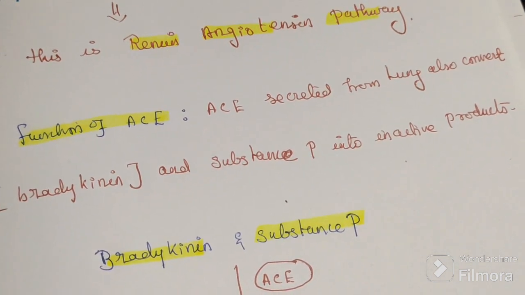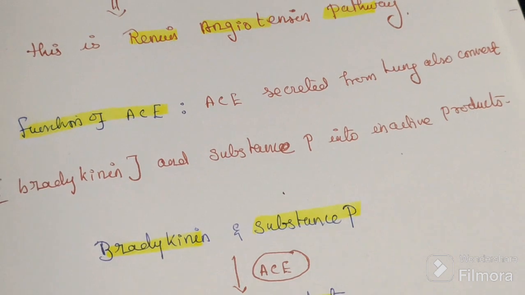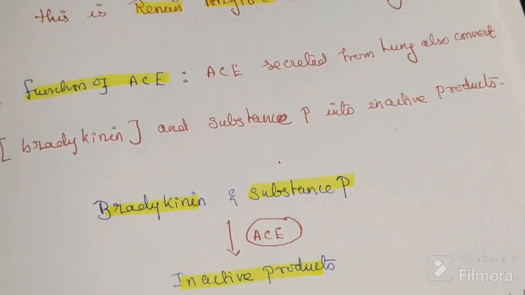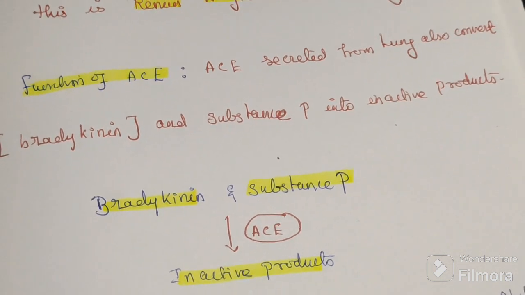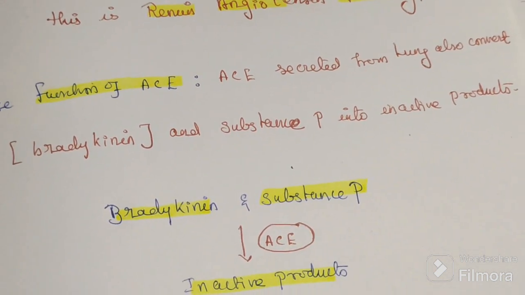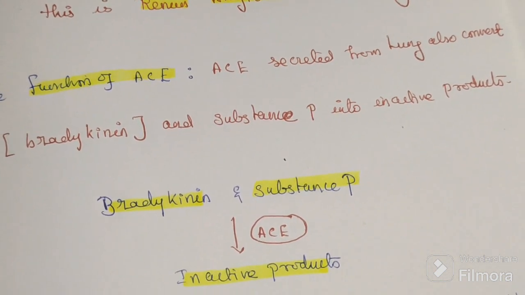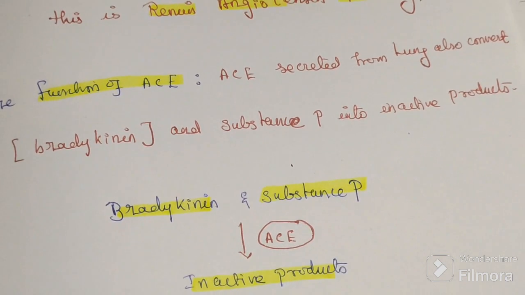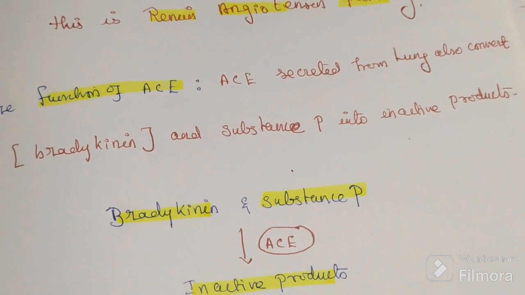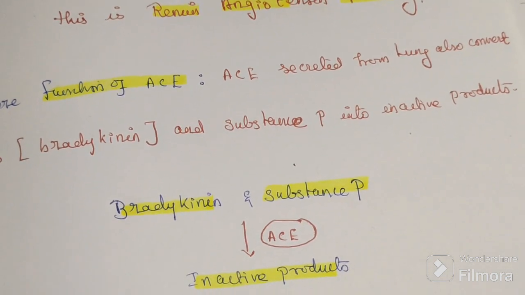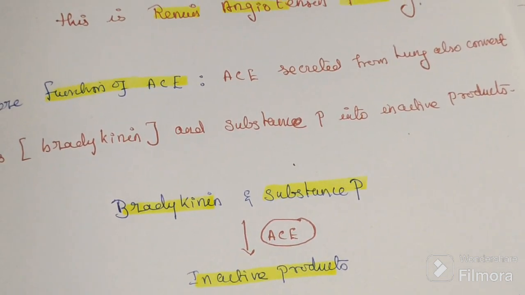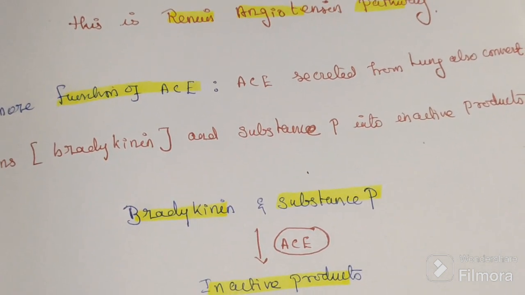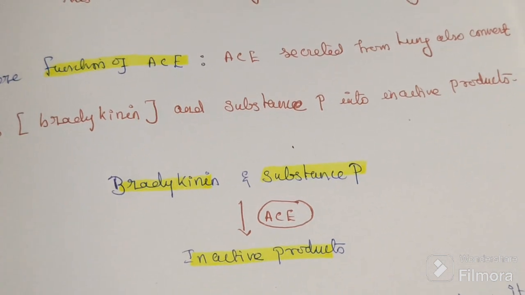So what is the normal function of ACE? When the blood pressure falls, it converts angiotensin I to II, but currently our blood pressure is normal, so we don't have angiotensin I, and we don't want this conversion. So ACE is not doing this conversion. Normally ACE does another function in our lungs.